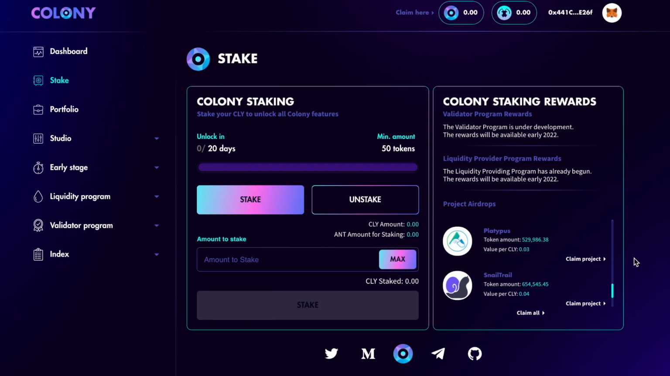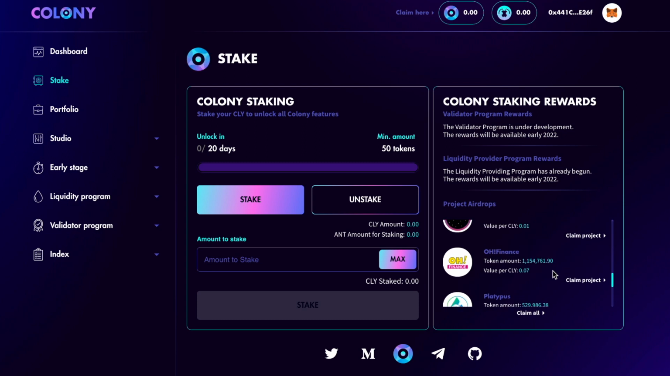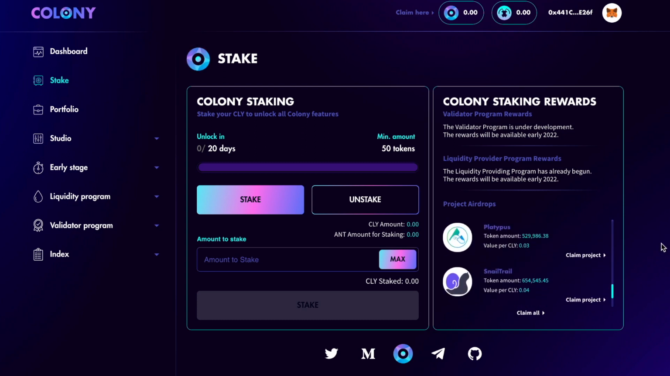Before we get into the details of the early stage feature and its different phases, I would like to remind you that this is Colony's landing page. And to access the app's features, such as receiving the free airdrops that you can see over here, and participating in the upcoming nests, meaning direct investments in private and seed rounds, etc., one must stake a minimum of 50 CLY for at least 20 days. Why 50 CLY? We wanted to make sure that Colony is as inclusive as possible. But of course, the higher amount of CLY you have and the longer you stake, the bigger are your rewards.